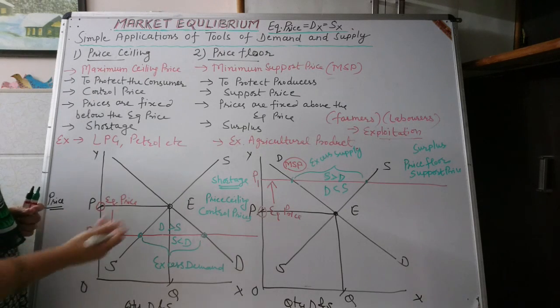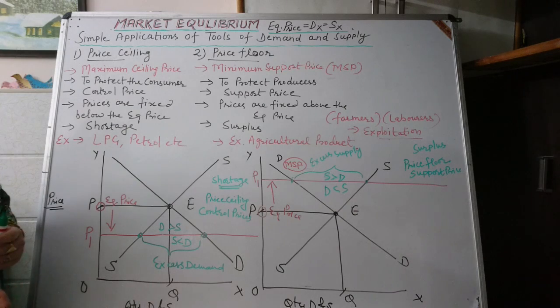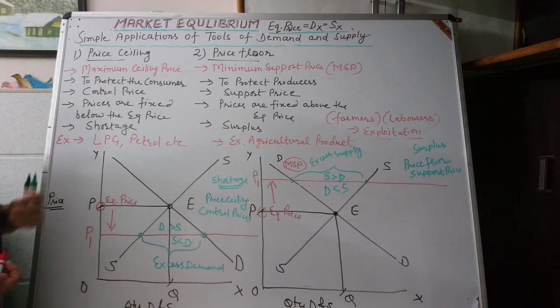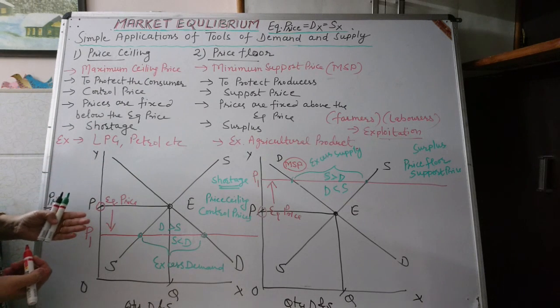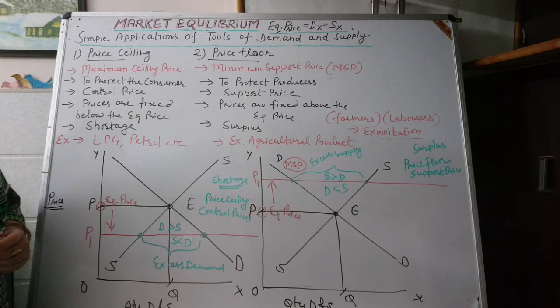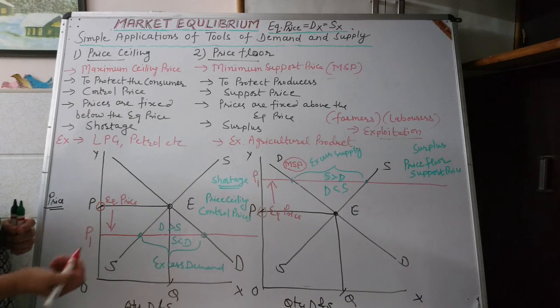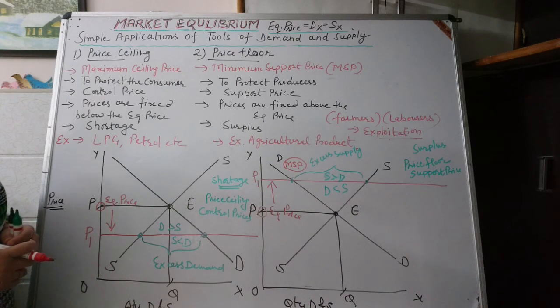So in this way, sometimes the government directly interferes in the economy and sometimes indirectly. Indirect interference means the government can impose taxes on the products, and the government also gives subsidies. In this way the government will try to remove disequilibrium in the economy.